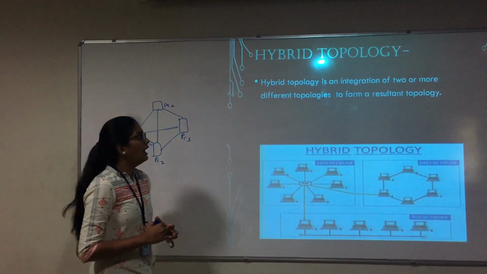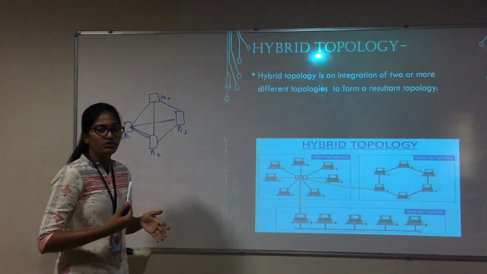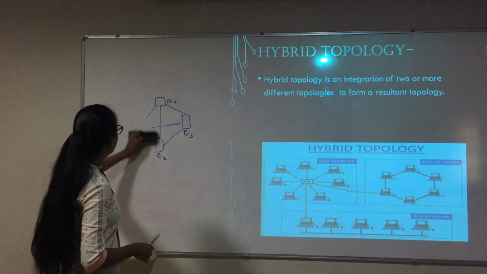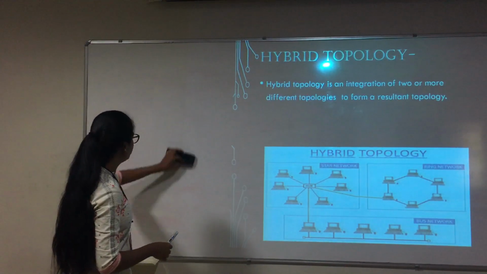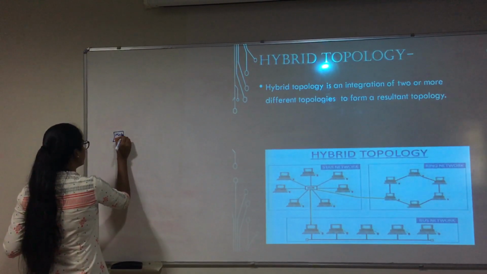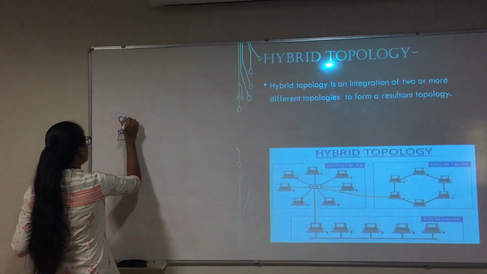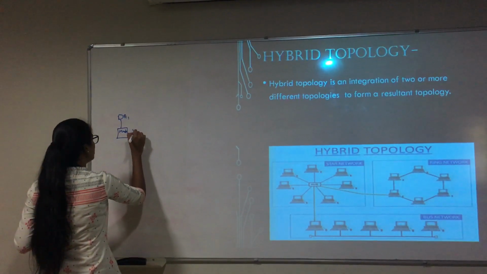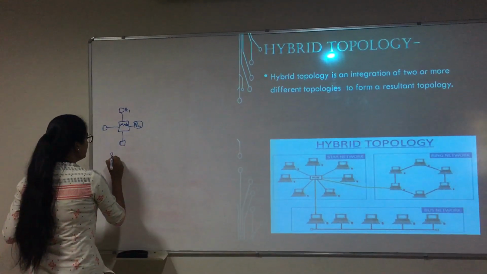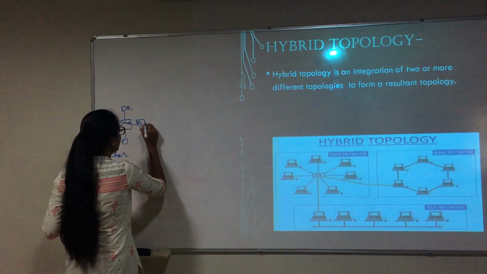Hybrid topology. Hybrid topology is an integration of two or more different topologies to form a resultant topology. That is, this is star topology, and again I will have another topology.